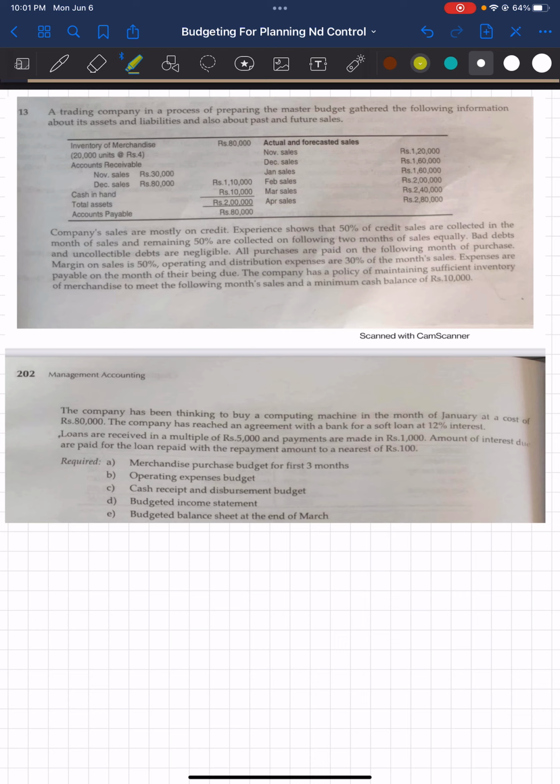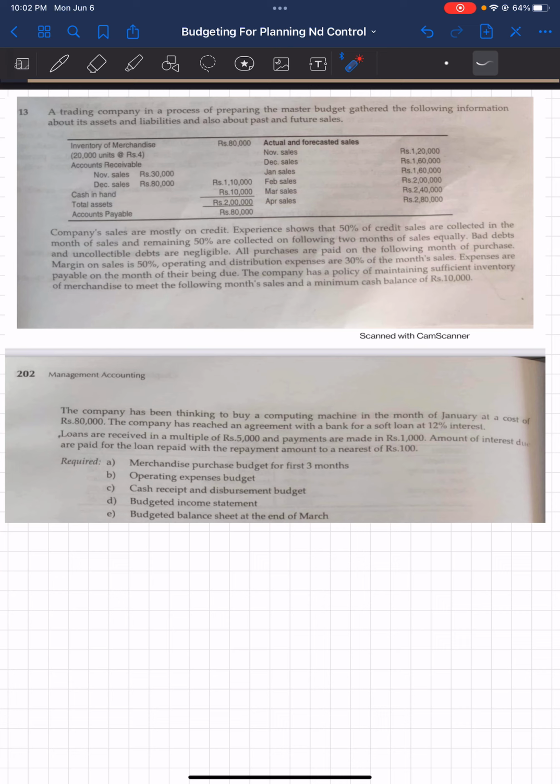A trading company, in a process of preparing the master budget, gathered the following information about its assets and liabilities, and also about the past and future sales. So, on this side, as you can see, you're given part of the balance sheet, and on your right hand side, you're given the amount of sales.